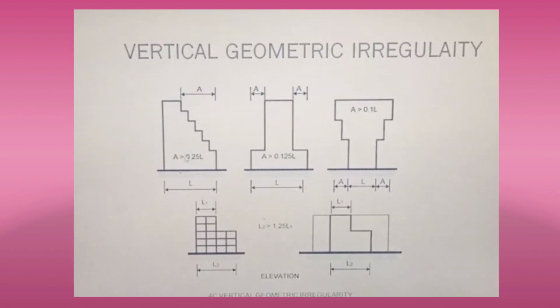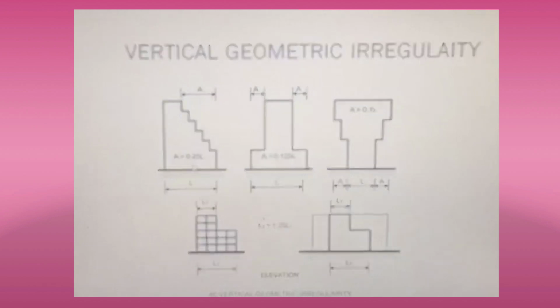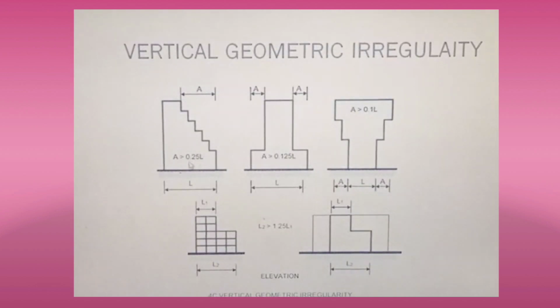Here you can see this particular A is greater than 0.25 L, meaning 25% of L, and the lateral load resisting system should be greater than 125% of the stories below. That is, here you can see L2 is greater than 1.25 L1. 1.25 means you can consider it 125%. Okay, now moving to the next slide.